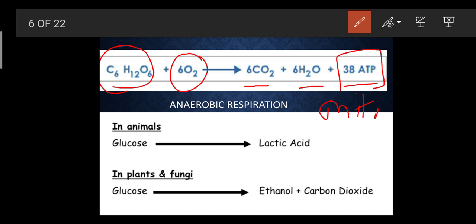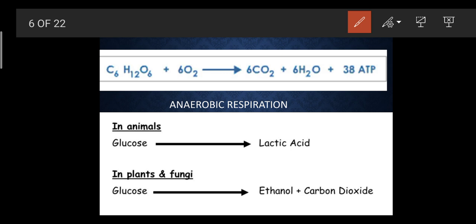Mitochondria is responsible for breaking down of the glucose completely, and this reaction occurs in the mitochondria where it releases around 36 ATP and 2 ATP in the cytoplasm region. So together they constitute 38 ATP. This was related to aerobic.